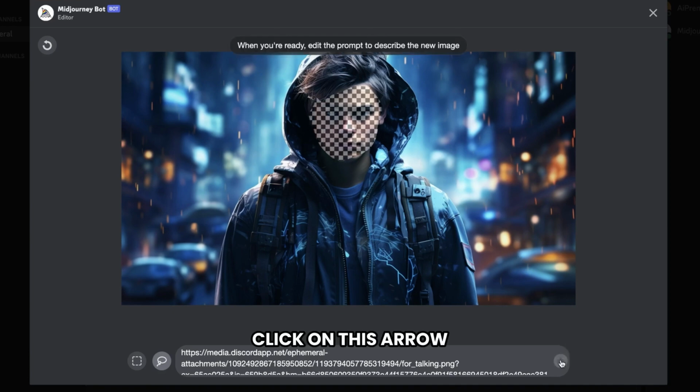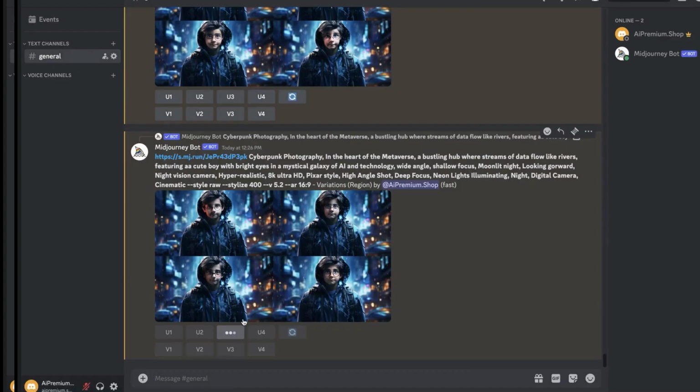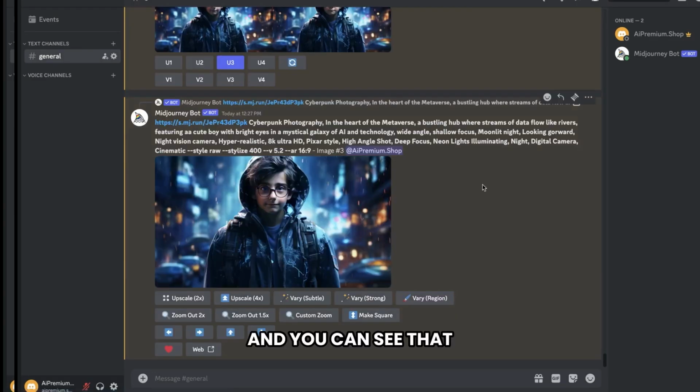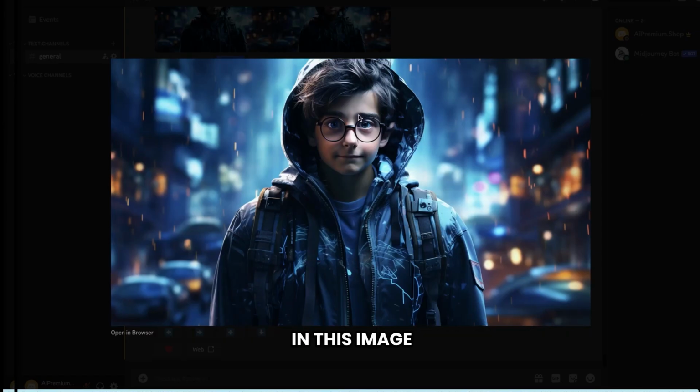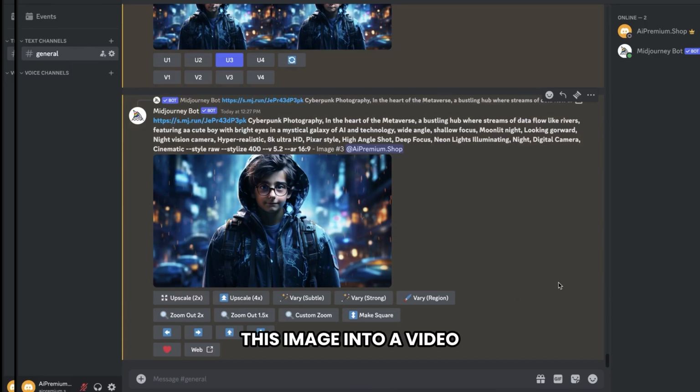Once you're done, click on this arrow. And you can see that we've got a character's face in this image. Since we'll convert this image into a video, I suggest you upscale this image so you will get a high-quality video when you convert it.